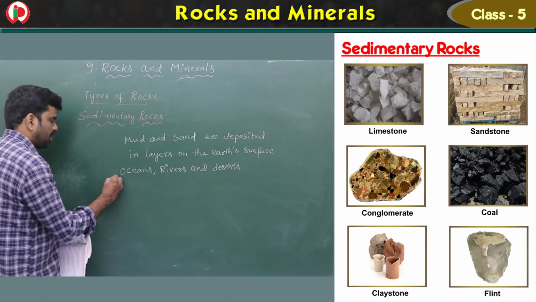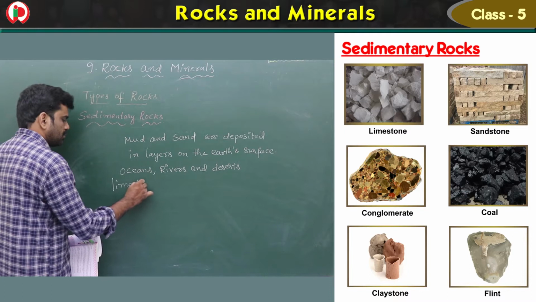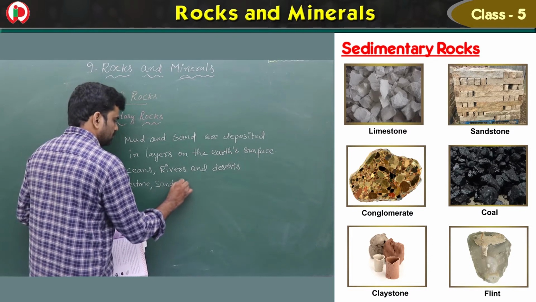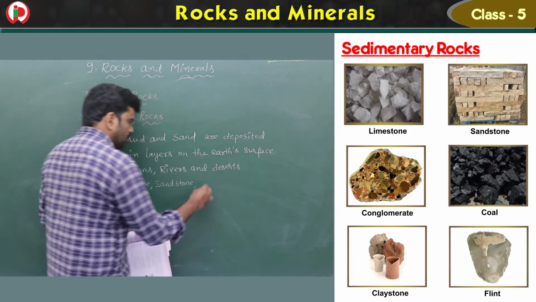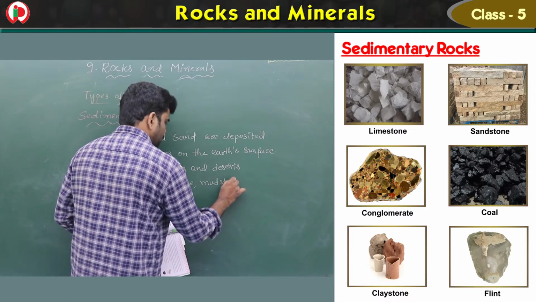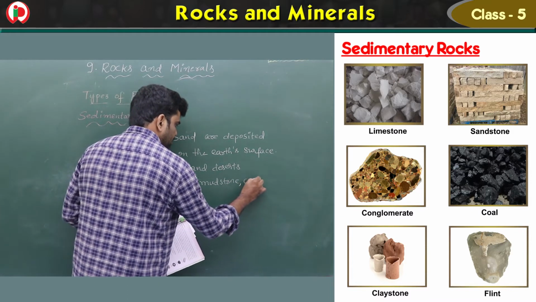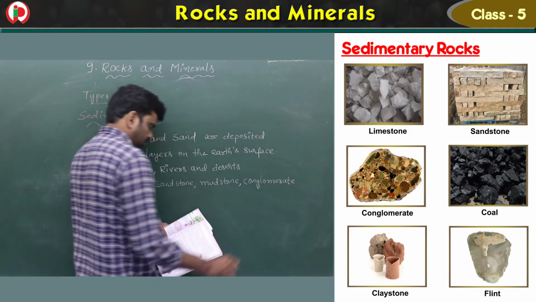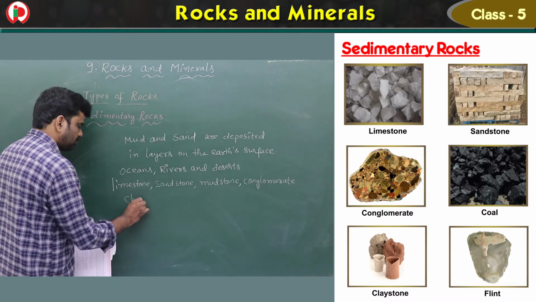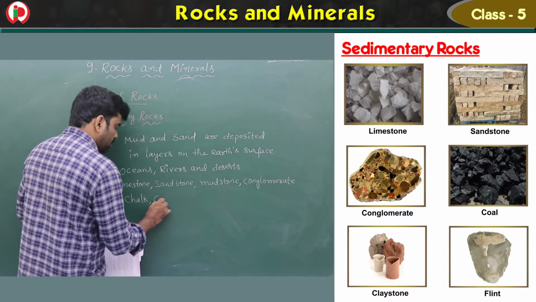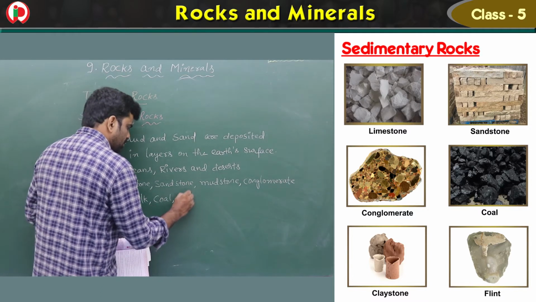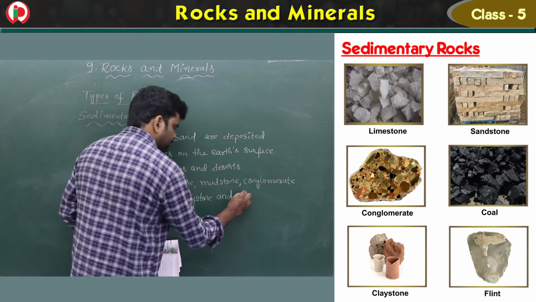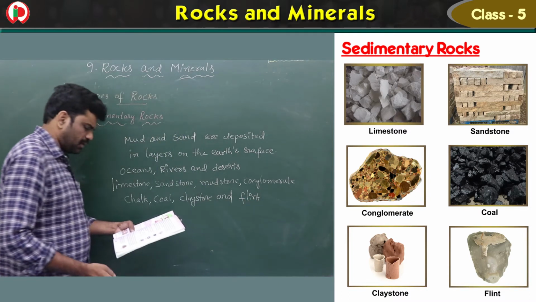Limestone, next one is sandstone, next one is mudstone, next one is conglomerate, next one is chalk, next one coal, next one claystone and flint. So these are the types of sedimentary rocks.